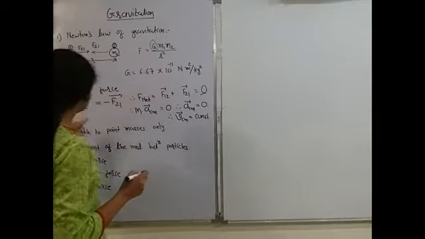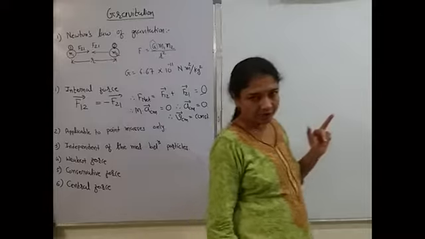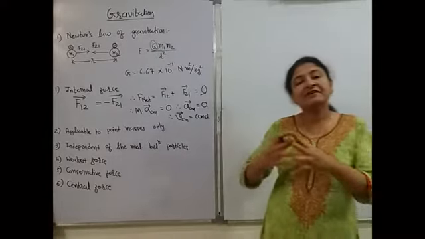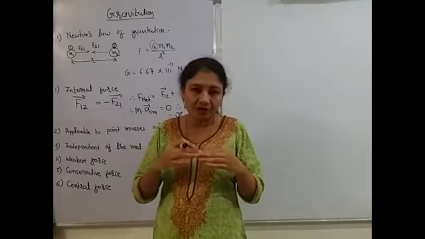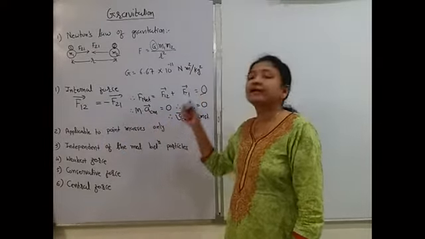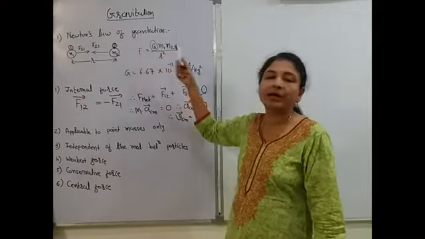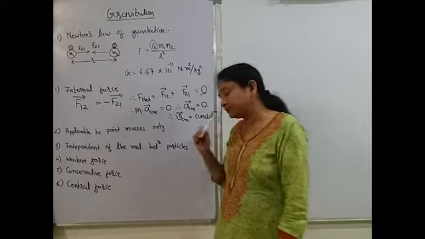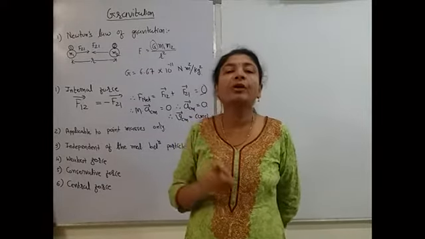Now the second point: it is applicable to point masses only. You have to remember, if it is an extended object, meaning it is not a point object but a large object, then this law of gravitation or this formula is not applicable. Then what is the meaning of point-like object or point masses?